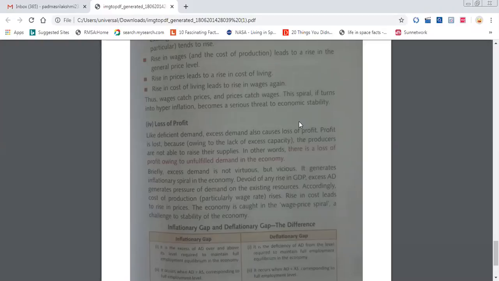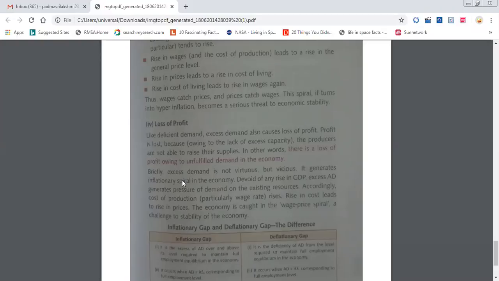But they are ready to pay however much amount you are asking. You are a shopkeeper, and they are ready to pay however much you ask, but you are not able to fulfill their demand. So what will happen to that firm or industry? Profit will be reduced. So there is a loss of profit. This is the situation where you are not able to fulfill the demand. Clear, ma'am? Yes, ma'am.